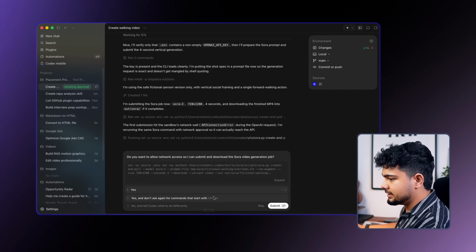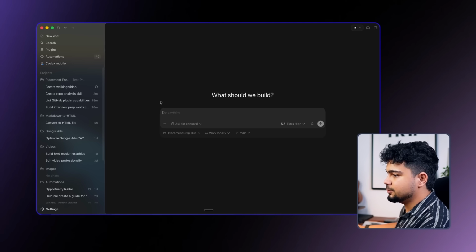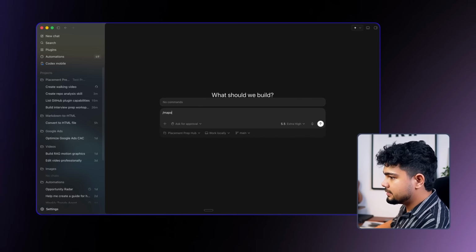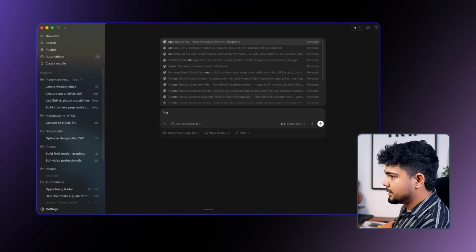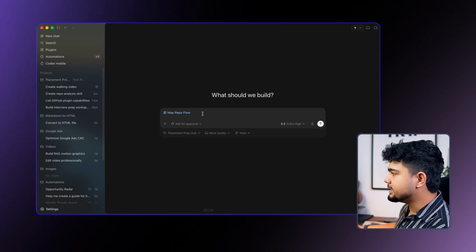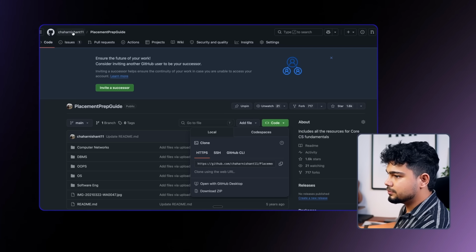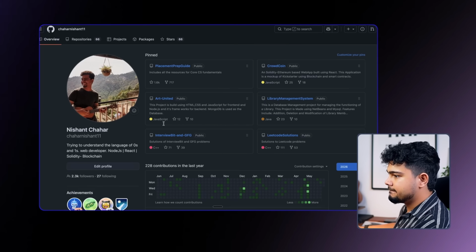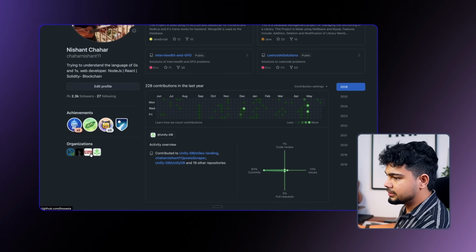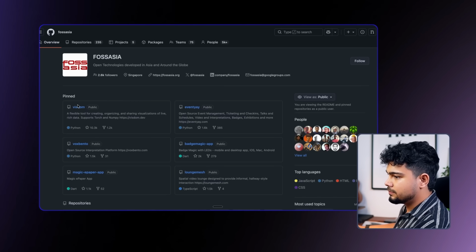While the other thing is working, I'll create a new chat. I'll say map repo flow. This is the skill that we created. Now what do we have to do? We just go here. We'll go to all the repos. Let's go to Fossasia.